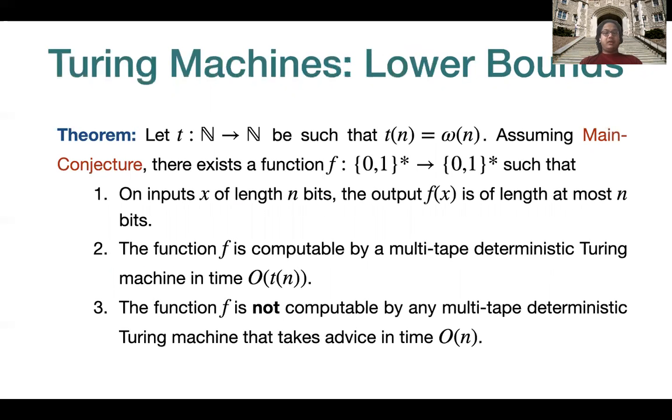Our main theorem regarding lower bounds for Turing machines is the following. Let t from the natural numbers to the natural numbers be a function such that t of n is omega of n. Assuming what we call the main conjecture, there exists a function f such that on inputs of length n bits, the output of f is of length at most n bits. The function f is computable by multi-tape deterministic Turing machines in time O of t, and the function f is not computable by any multi-tape deterministic Turing machine that takes time O of n, that is linear time. And these machines can even take advice.